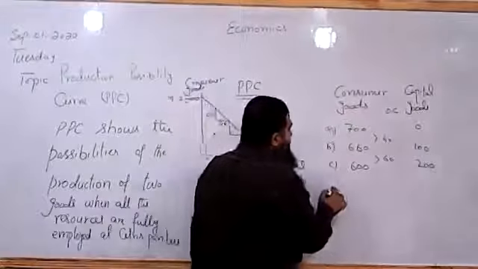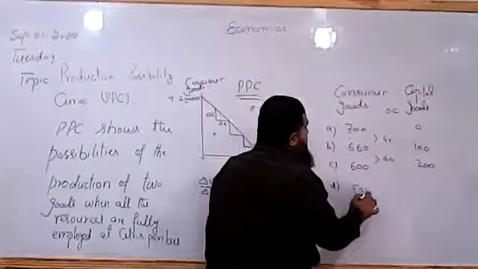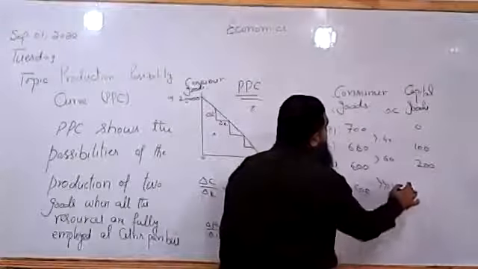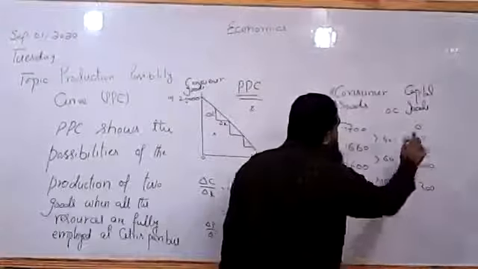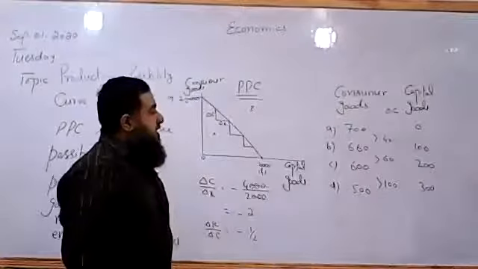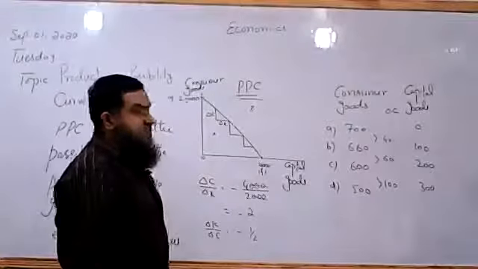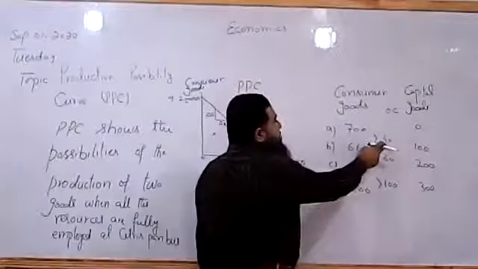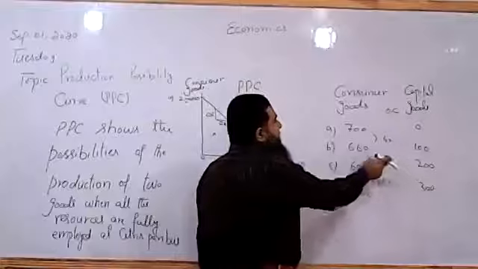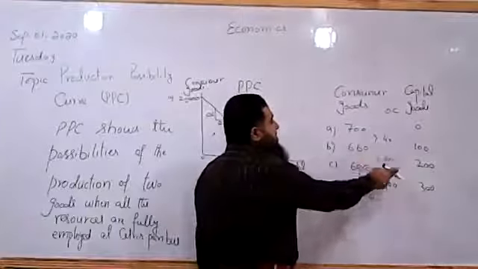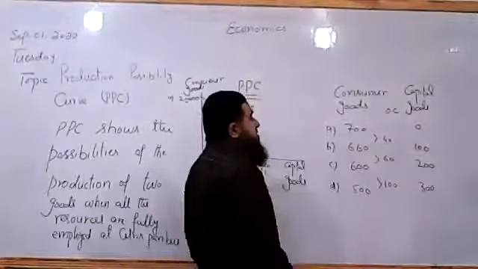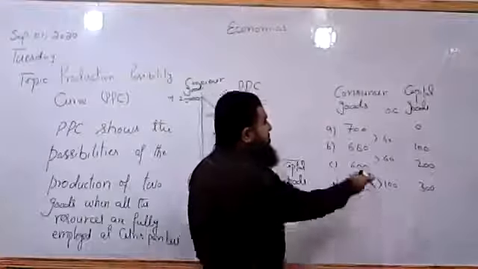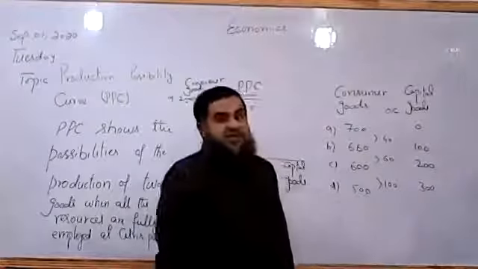If we say option D is there, 100 units of consumer goods are given up in order to produce an extra 100 units of capital goods. So you can see here, for the first 100 the opportunity cost was 40, for the second 100 the opportunity cost is 60, and for the extra 100 units of capital goods the opportunity cost is further increased.